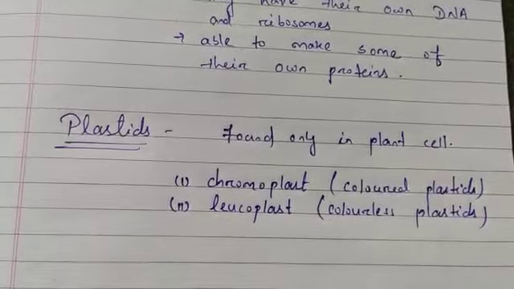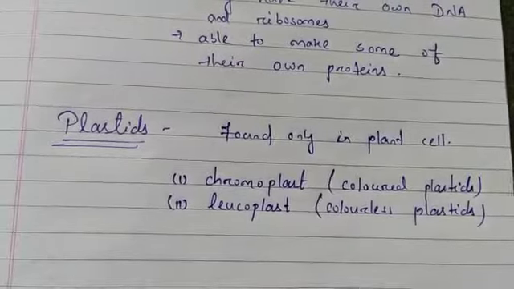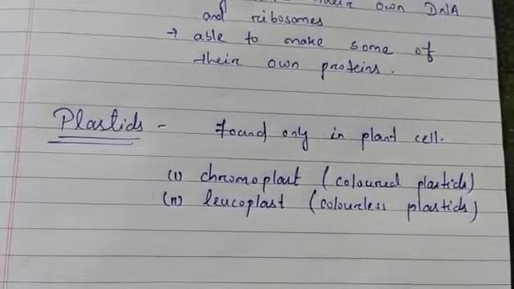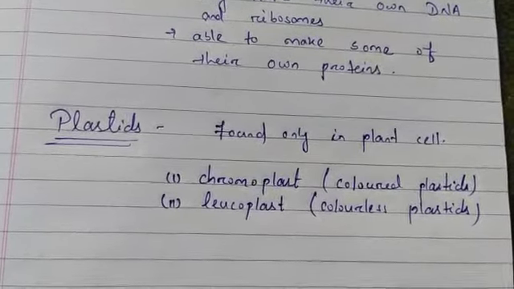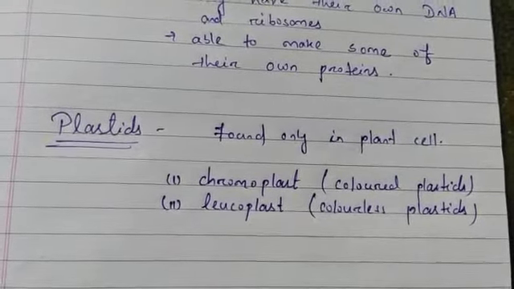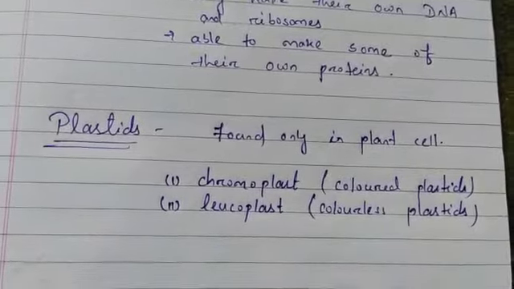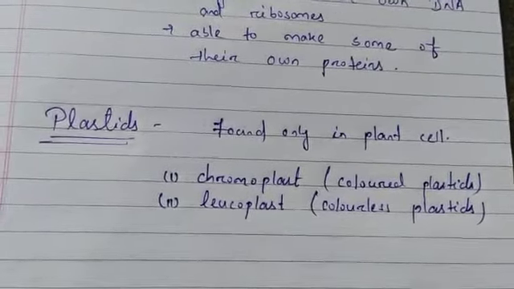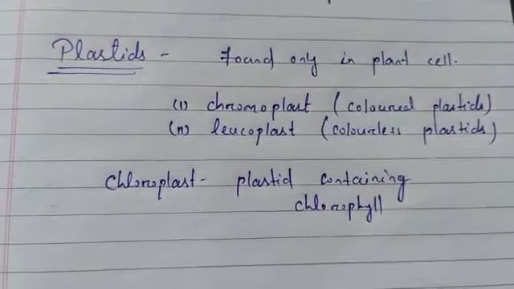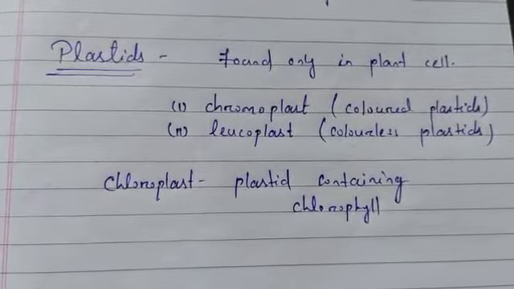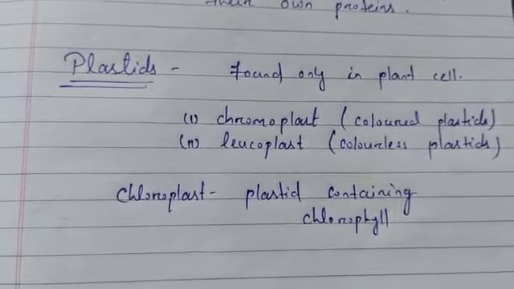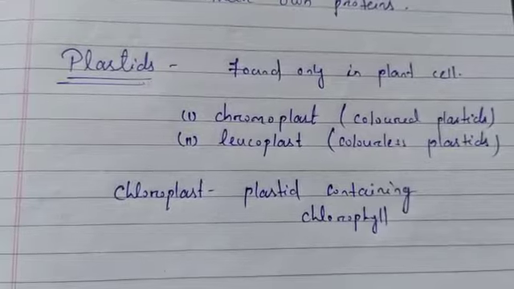The plastids that contain chlorophyll pigment are called chloroplast. Chloroplasts are very important for photosynthesis in plants, and they also contain various yellow and orange pigments in addition to chlorophyll.